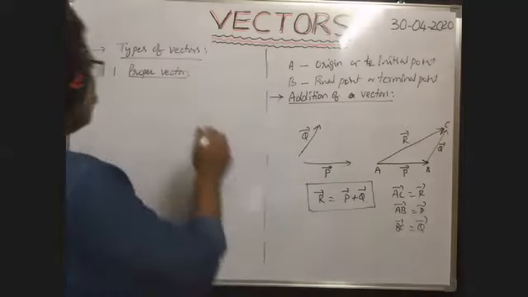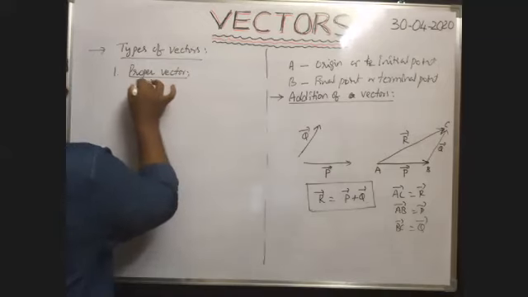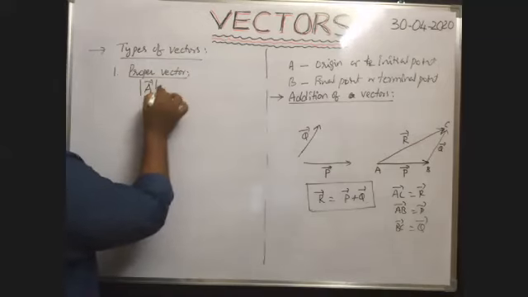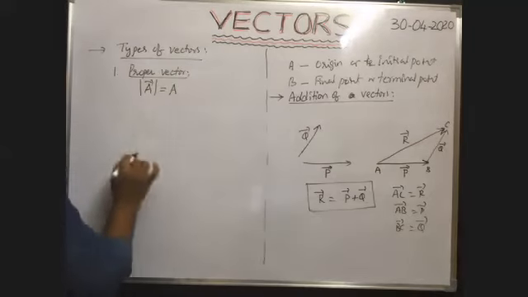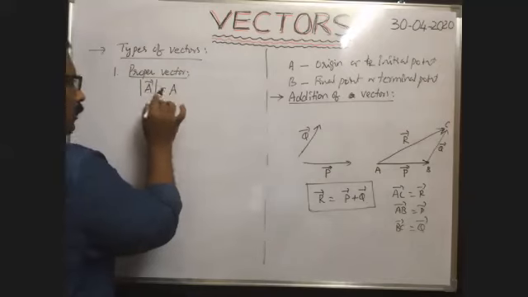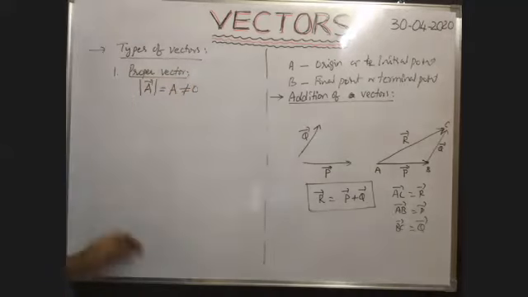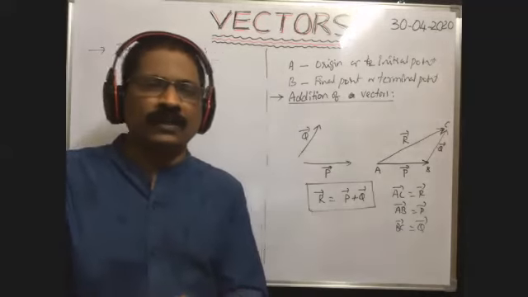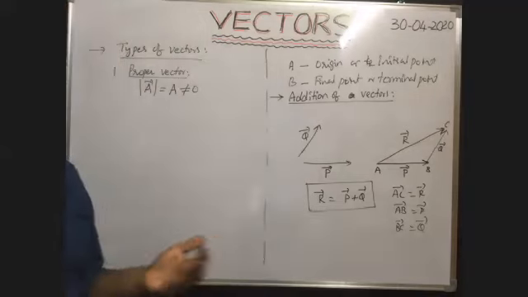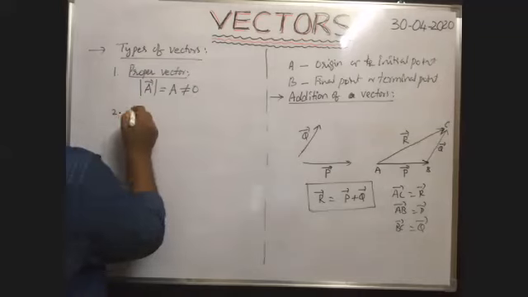So here we are having one vector whose magnitude is not equal to 0. Suppose A bar is a vector. Then its magnitude, the modulus of A bar, we can write, or simply we can write A also, because it represents the magnitude of this vector. A vector whose magnitude is not equal to 0 is called a proper vector. Okay, there are a number of types of vectors. Next, like vectors, equal vectors.